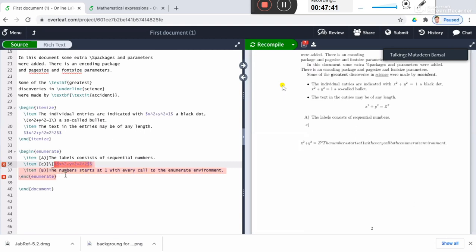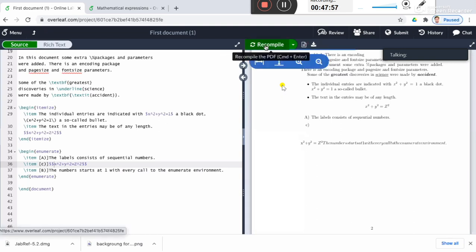Okay, no. The problem is with this. On the left hand side, I have not removed the dollar signs actually. Right, it's fine, I think, now. Okay. Is it okay?